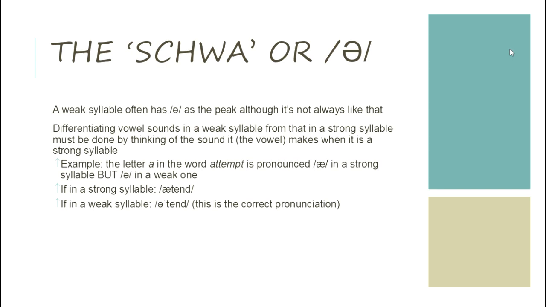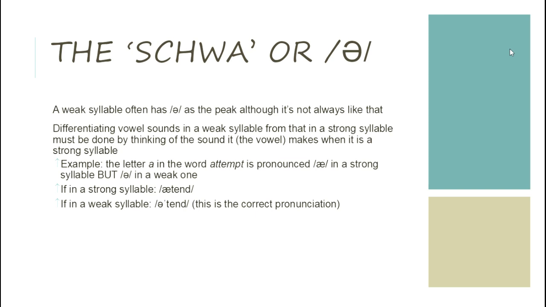As I said in the beginning about the table that differentiates the two, about the peak that consists of vowels, now we talk about schwa. A weak syllable often has schwa as the peak, although it's not always like that. Differentiating vowel sounds in a weak syllable from those in a strong syllable must be done by thinking of the sound the vowel makes in a strong syllable.